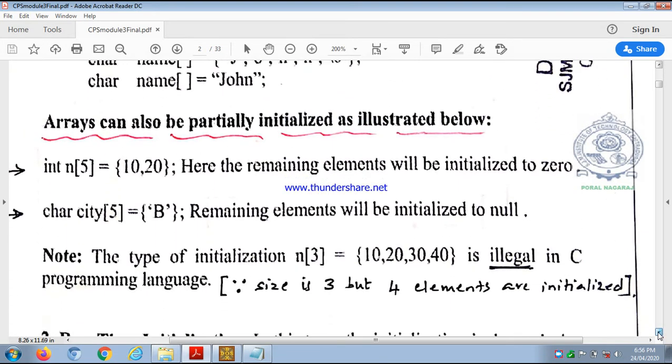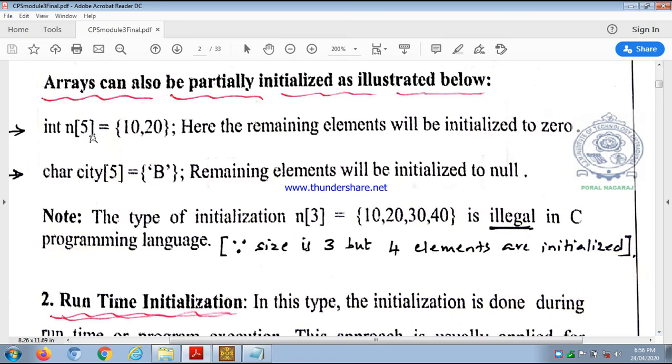Okay. The same thing is explained here. See, integer n of 5 equals 10, 20. Here only 2 elements are initialized, so the remaining elements will be initialized to 0, because the size is 5 but only 2 elements are initialized. Here, character city of 5 is equal to B within single inverted commas. The remaining elements will be initialized to null character, that is, the remaining 4 will be backslash zeros.